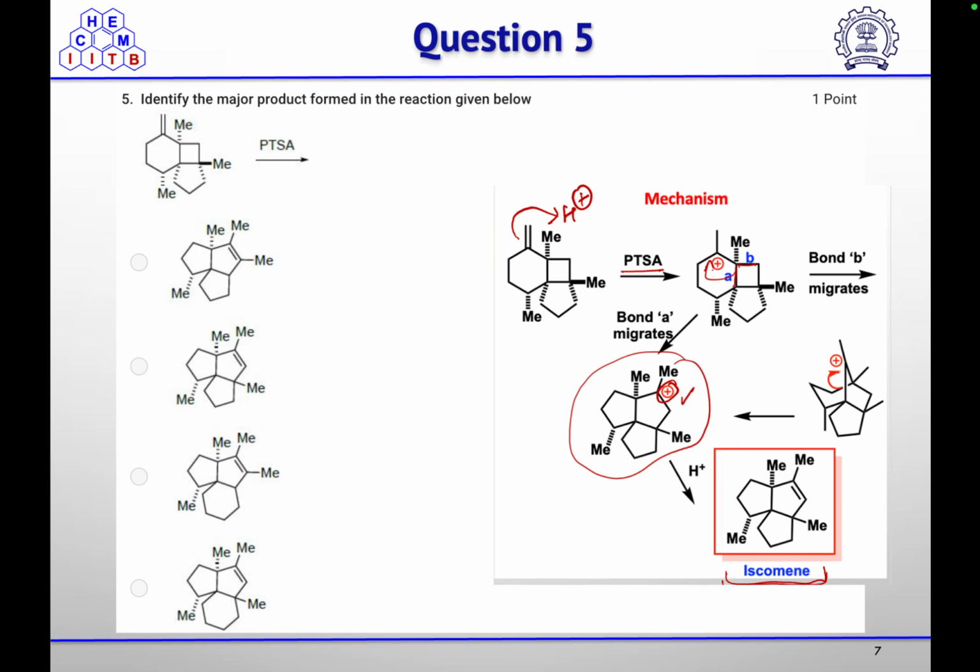And if the B bond migrates, it will give you again the same intermediate, which undergoes elimination of the proton to give the product. So in this case, the correct option is option B.